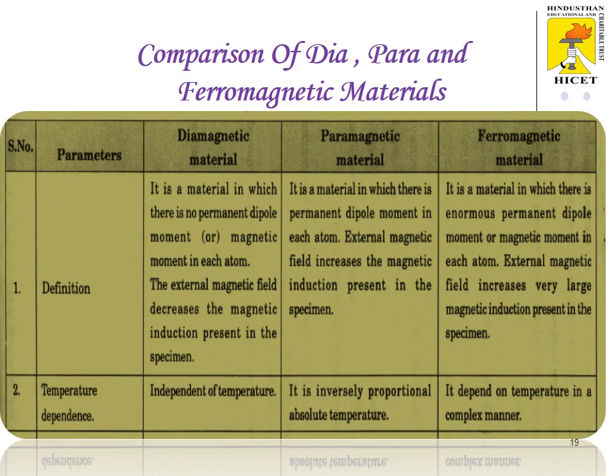I have shown the comparison of dia, para and ferromagnetism. First, I have shown the comparison of definition. Diamagnetism means initially it does not have any dipole moment. When it is placed in a magnetic field, a dipole moment will be induced, but it opposes the applied field. Paramagnetism means initially there is a dipole moment, but it is randomly oriented.